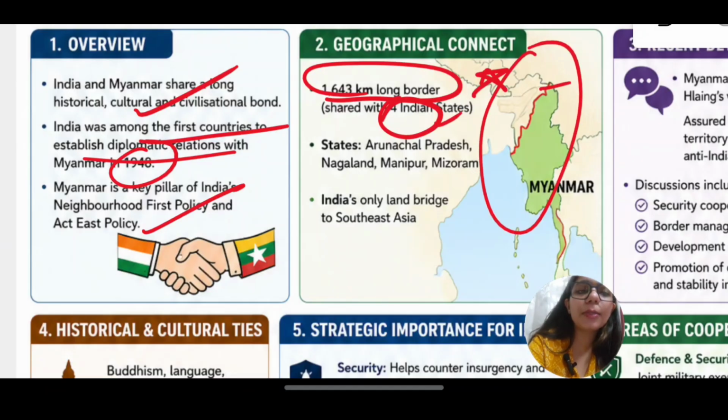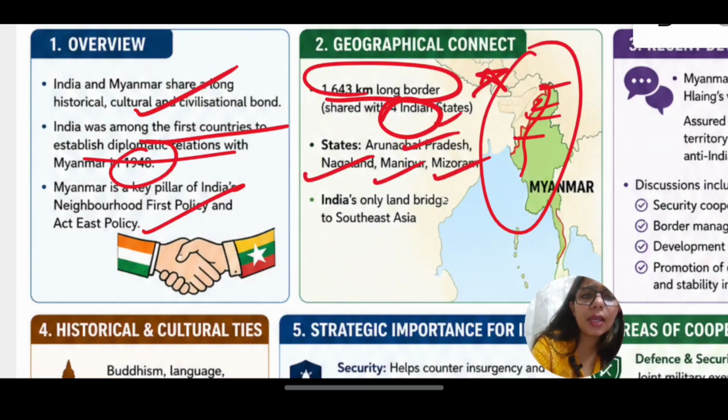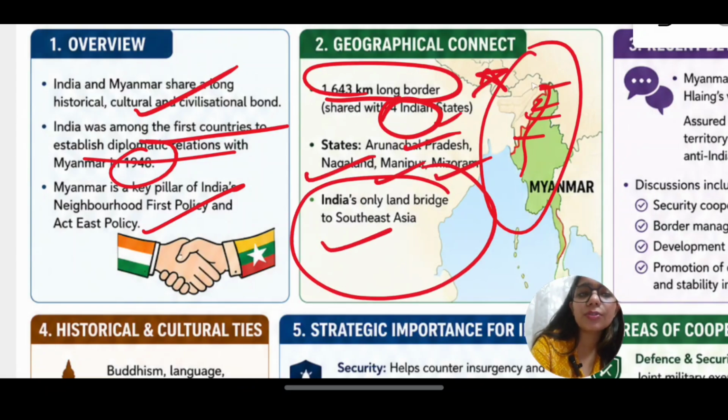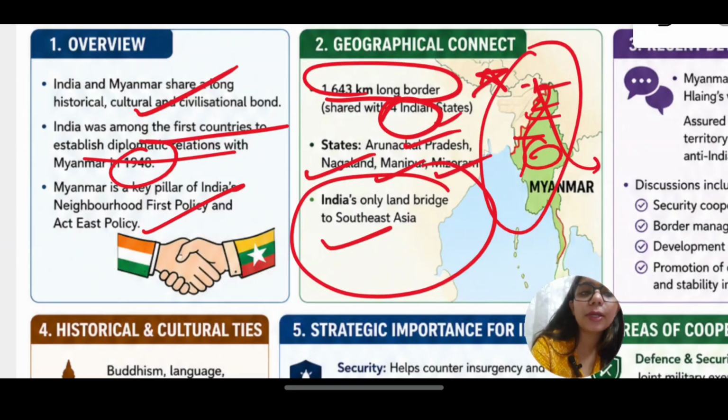Arunachal, then we have Manipur, Mizoram, Nagaland. So these four states cover their border with Myanmar. Arunachal Pradesh, Nagaland, Manipur, Mizoram. India's only land bridge to Southeast Asia is Myanmar. So if India has to go to Southeast nations, we have to go through Myanmar or then through water, which again becomes a long route. But through land, only Myanmar is the option, since China won't allow us to go to the Southeast Asia.